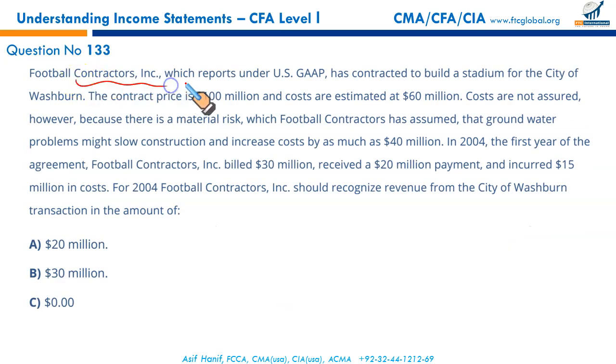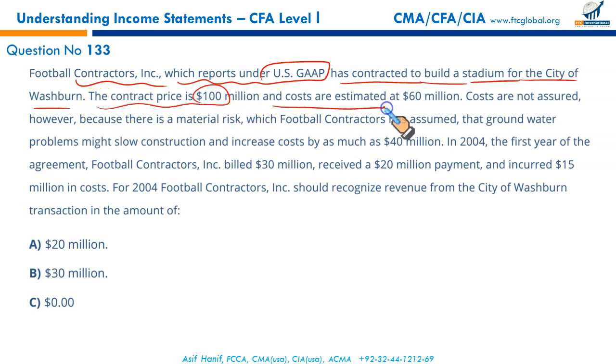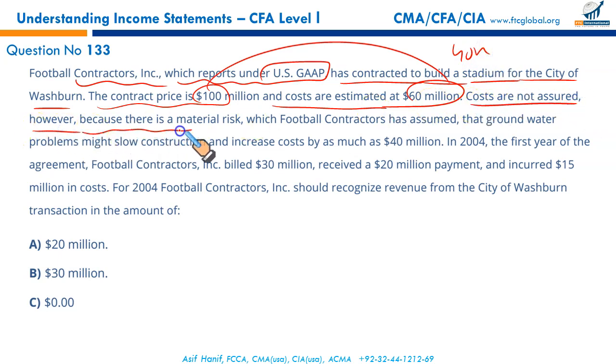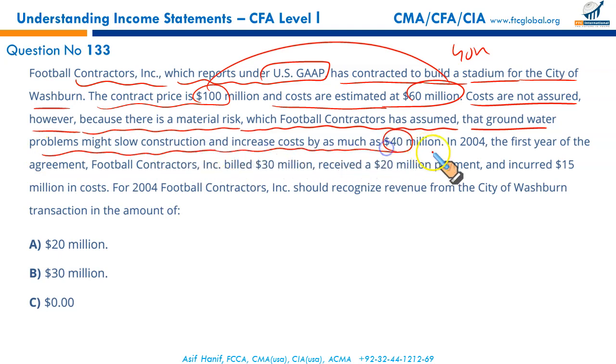Football Contractors Incorporated, which reports under the US GAAP, has contracted to build a stadium for the city of Washburn. The contract price is 100 million and the costs are estimated to be 60 million. Expected profit is 40 million. Costs are not assured, however, because there is a material risk which Football Contractors has assumed. The groundwater problems might slow construction and increase cost by as much as 40 million. So the total cost could go up from 60 to 100 million.